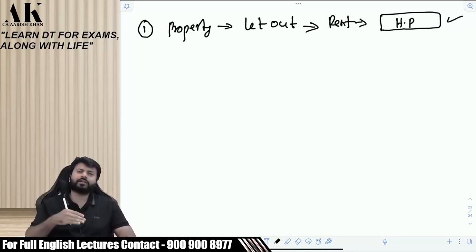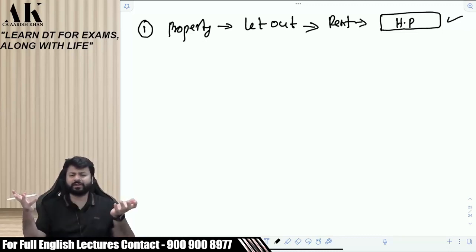You will compute the rent. GAV minus municipal taxes. Then you will get NAV. You will take 30% standard deduction out of it, right? And then you will deduct whatever the interest, if there is some interest on the house property, then you will reduce that also. Very simple. So nothing great as such, as we told. What is so great in classification of income? It's a very straightforward issue. It's not that straightforward.